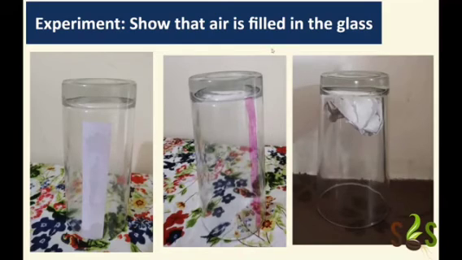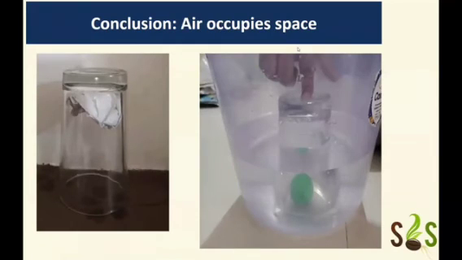So we can see that to verify a claim, we need not have a single experiment, right? We can verify it by doing different experiments. So we can see 3 different experiments which we are trying to do to show that air is filled in the glass. So you can do it and see what happens, right?